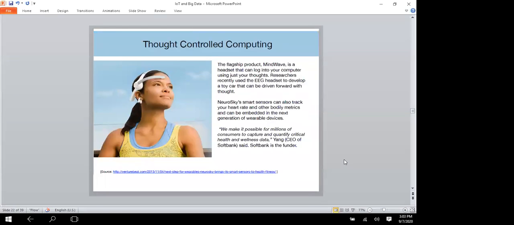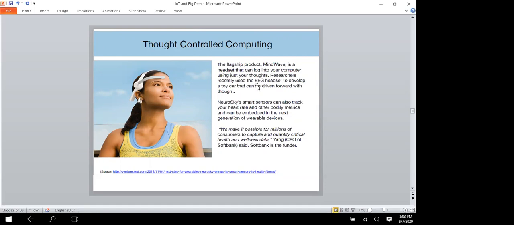Next one, thought controlled computing. If you want to control your thoughts, do meditation and it will come down. You can check it when you have a peaceful mind. There are four types of waves, alpha, beta, theta, like that. Which waves you have is monitored by the EEG.